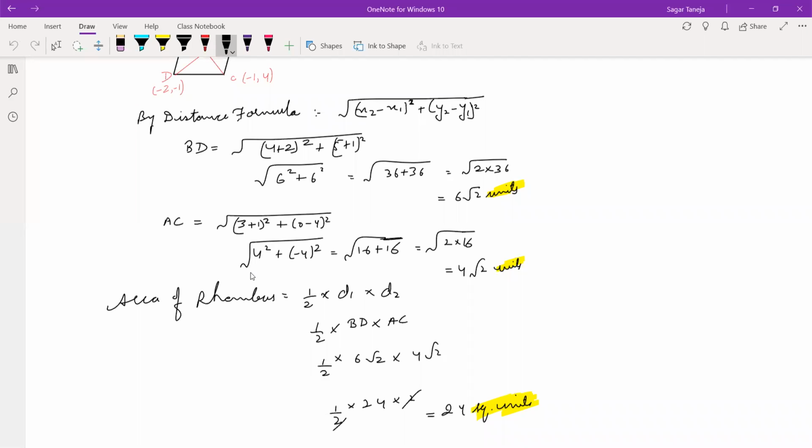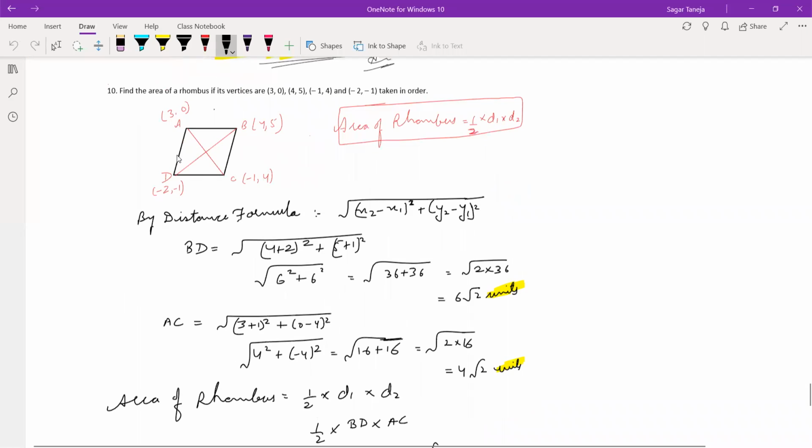Okay, this question you want to know, Ankur? You're asking, no? So tell the last one. This question number 10 means again you want to know. Okay. So see this, it is given that the area of the rhombus we have to calculate and all the vertices of the rhombus are already given: A, B, C, D. Just write it in order. First this, this, this and this. Then by the distance formula, you can easily calculate the value of BD and AC. Yes or no? Have you done the first exercise?